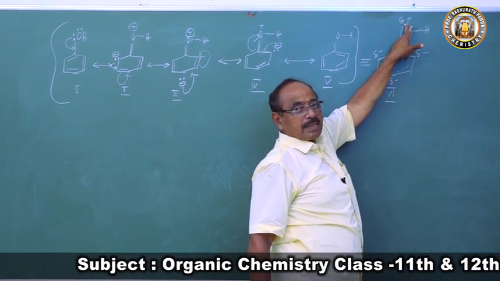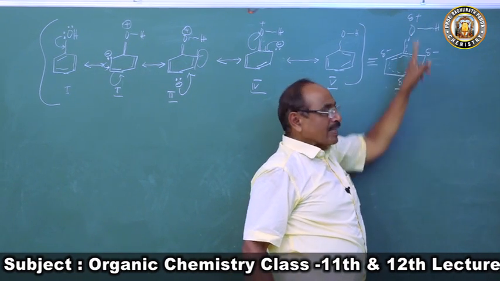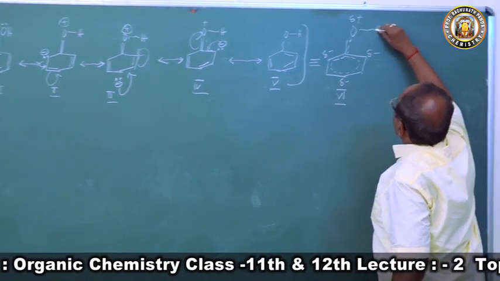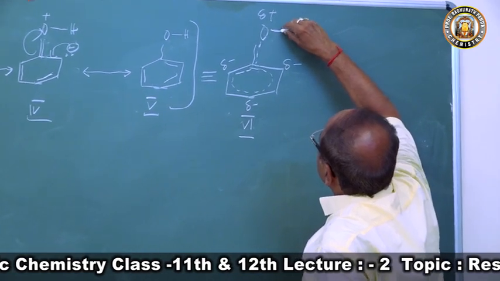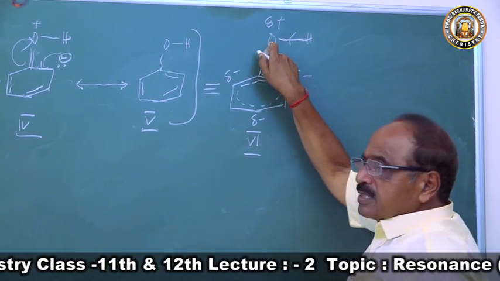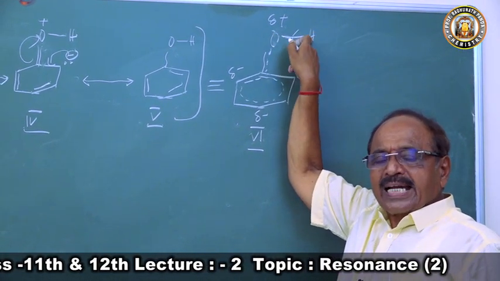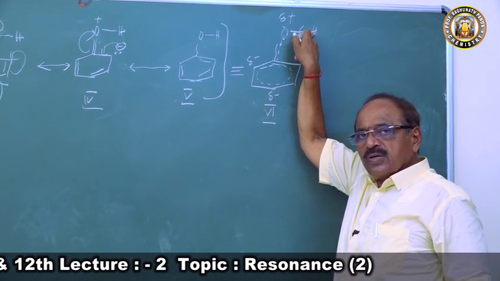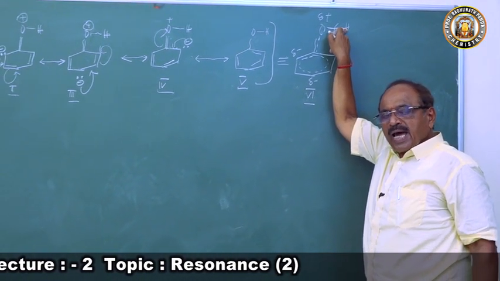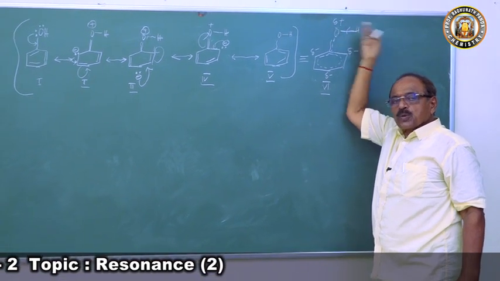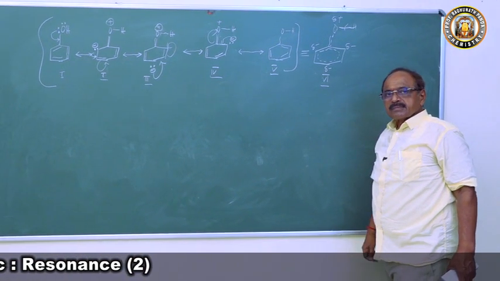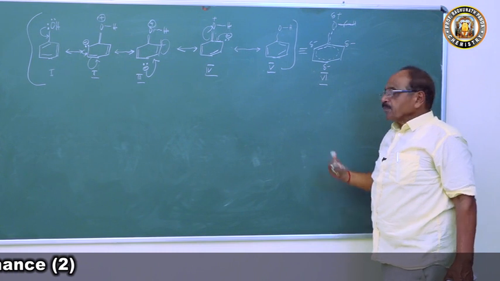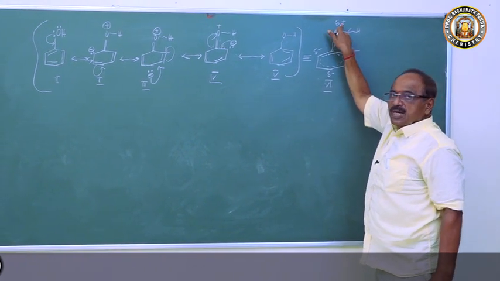There is always a flow of electrons from hydrogen towards oxygen. That means the hydrogen atom of the OH group also has a tendency to go away, and it will be promoted by the positive charge at the oxygen.